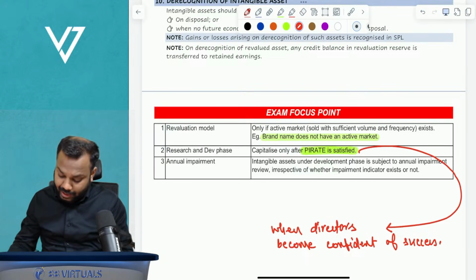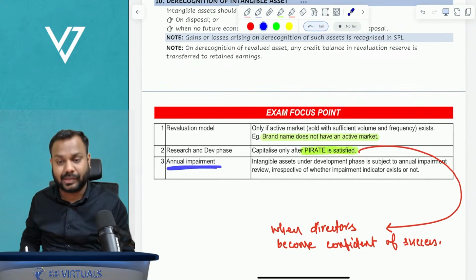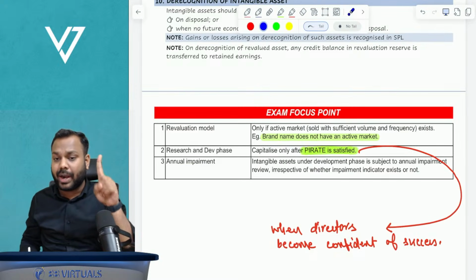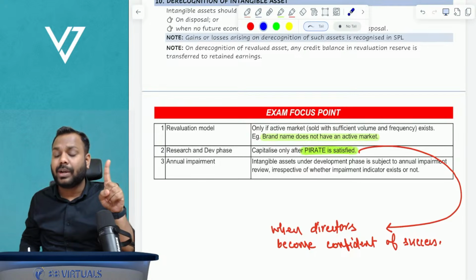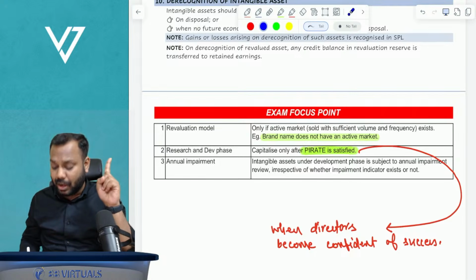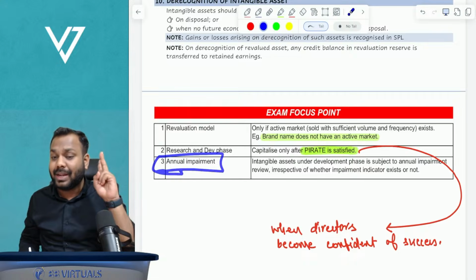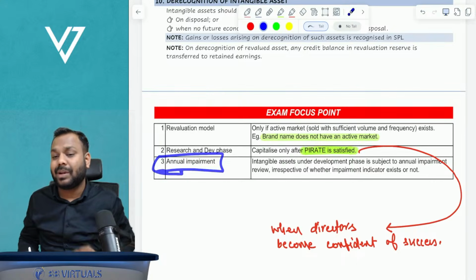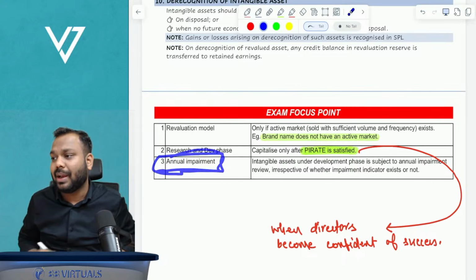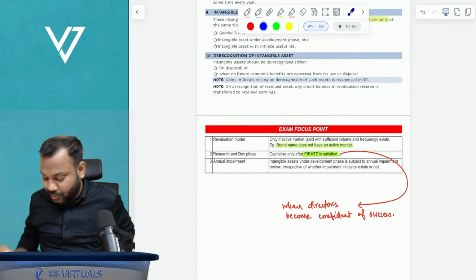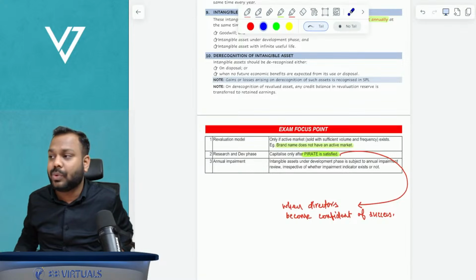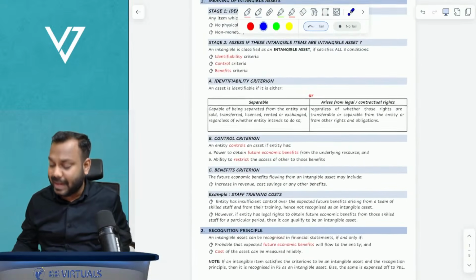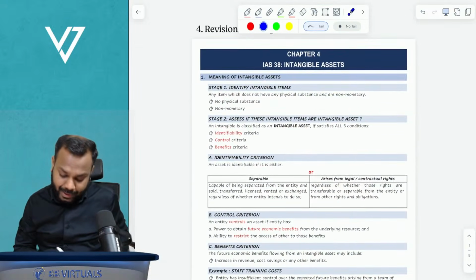Okay, now in annual impairment, three assets. Goodwill acquired in a business combination, and what? Tell me, and what? Goodwill acquired in a business combination, intangible assets under development phase, and intangible assets with indefinite useful life. Okay, so this is the revision of these two chapters of intangible assets and investment properties.